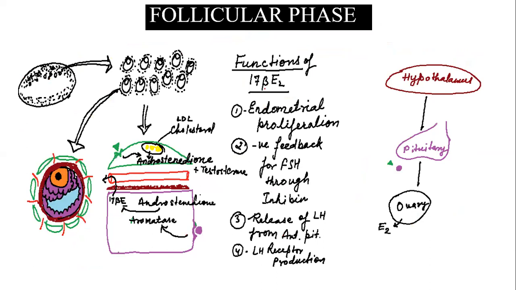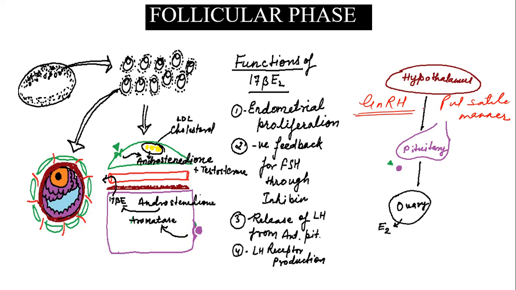Now coming to the follicular phase of the ovary. The ovary is under the control of two major glands, the pituitary gland and the hypothalamus. The hypothalamus releases GnRH, gonadotropin releasing hormone, in a pulsatile manner, which is very important, because if it is continuous, there will be no stimulation.